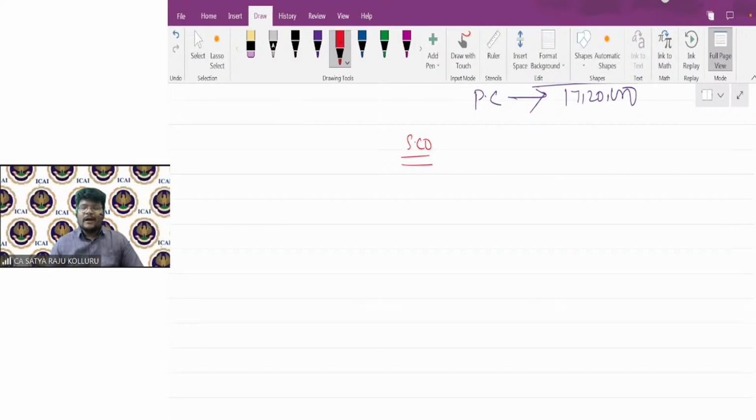So under step number 1, I need to dismantle the balance sheet. Assets and liabilities which are taken over by the purchasing company should be closed and transferred to realization account at book values. For that purpose, I am opening a realization account.